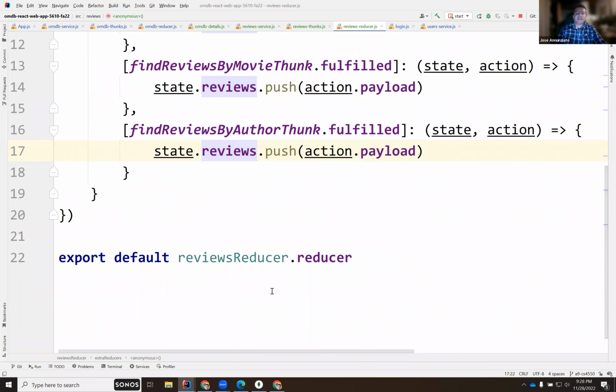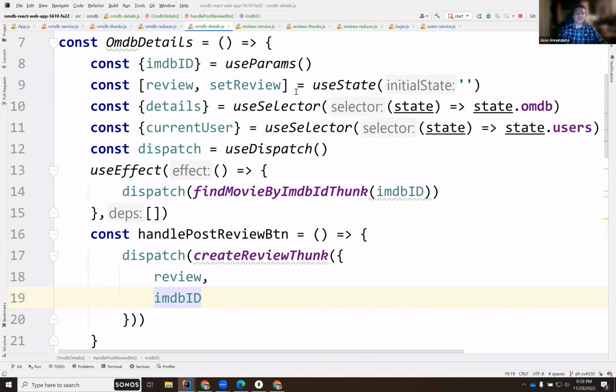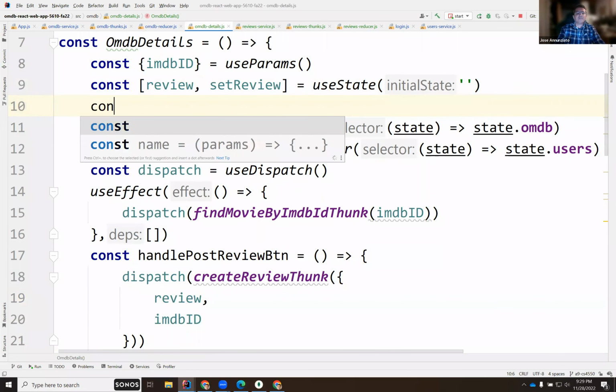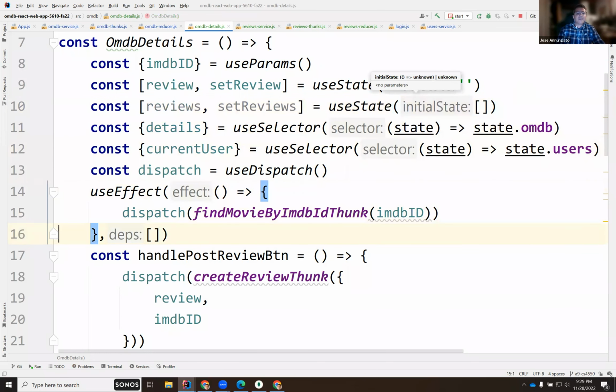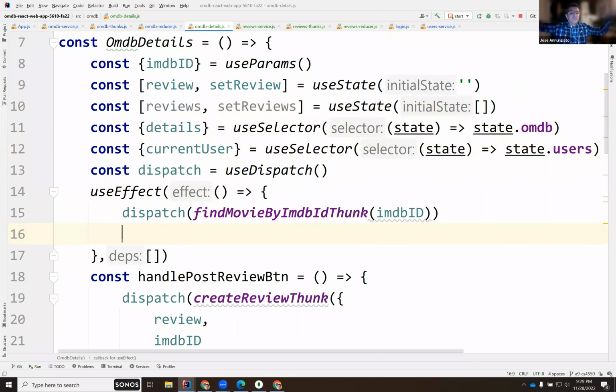In the details, I want to fetch all the reviews when I load, if there are any. There might be no reviews. I need a state where I can display all the reviews for this movie: setReviews. useState is going to be an empty array of reviews at first, but on load, not only am I going to get the movie details from the OMDB API, I'm going to fetch reviews from my database.